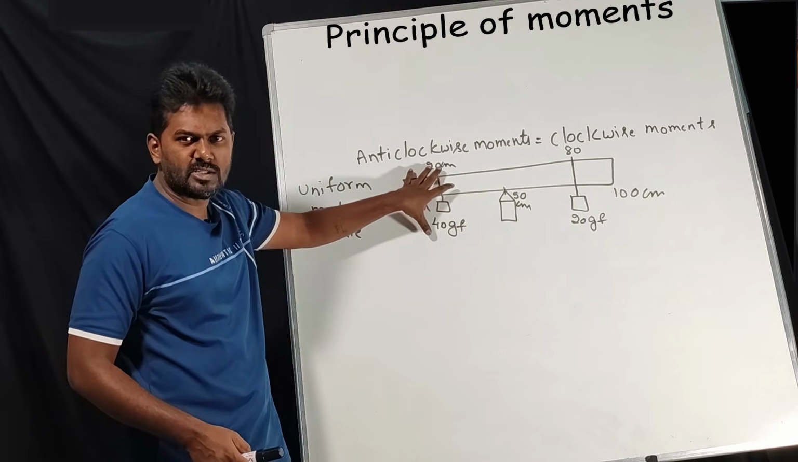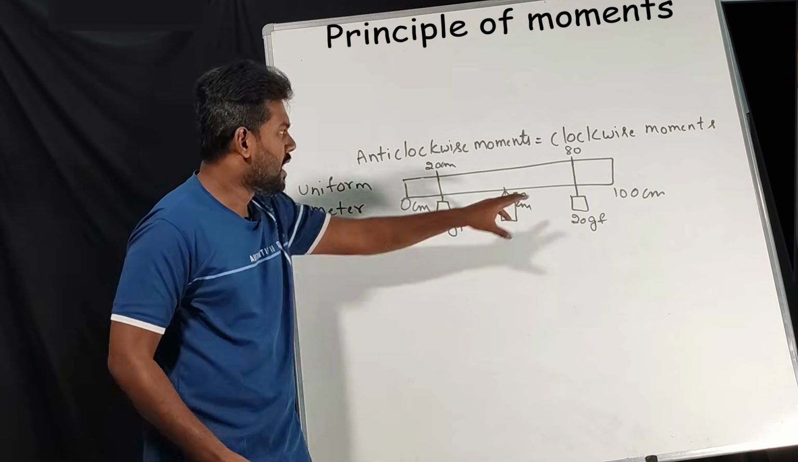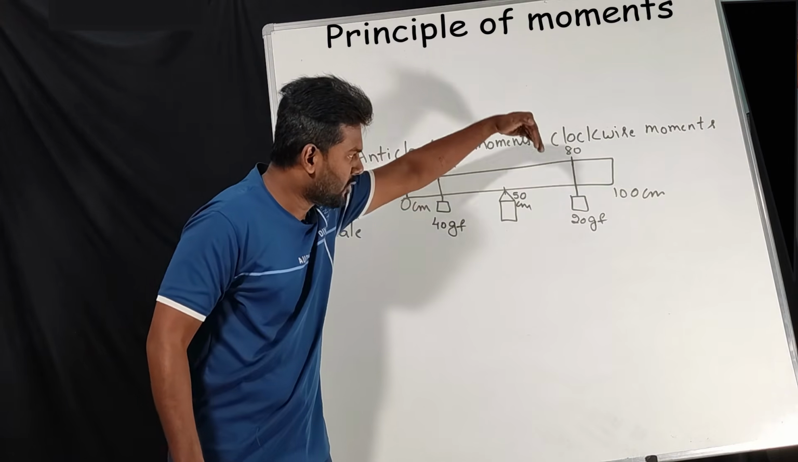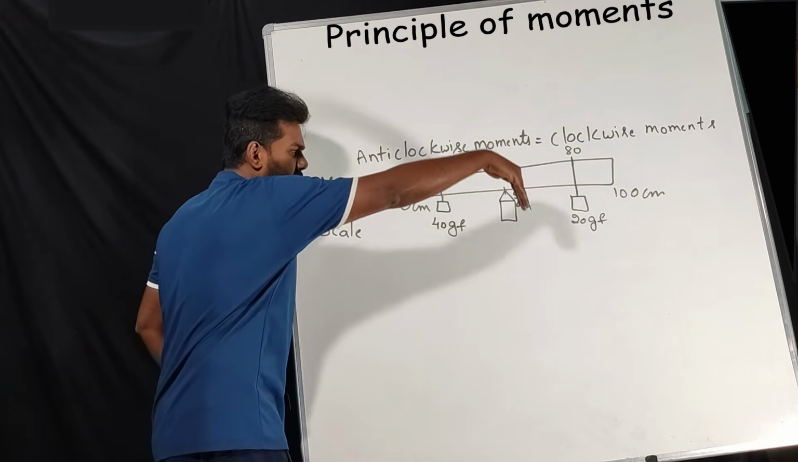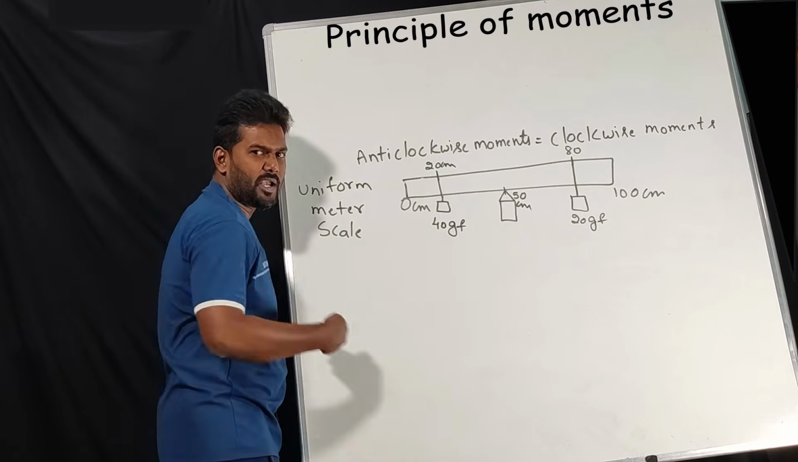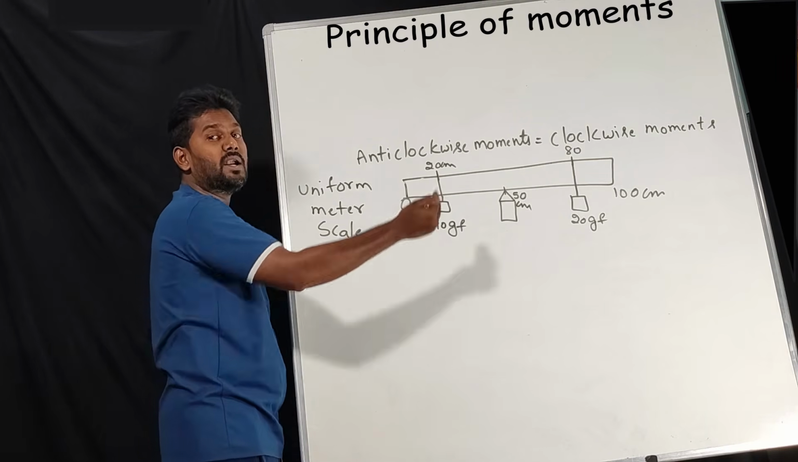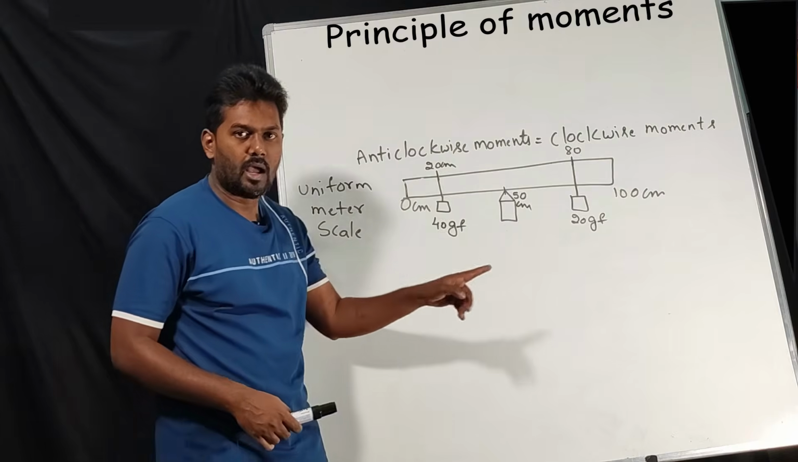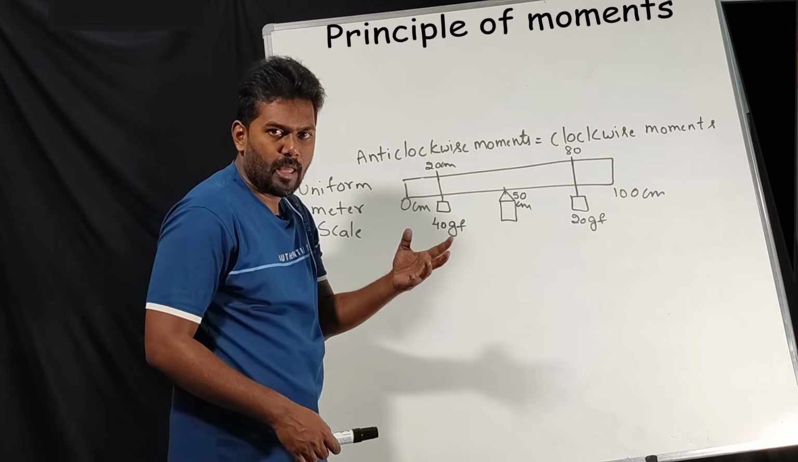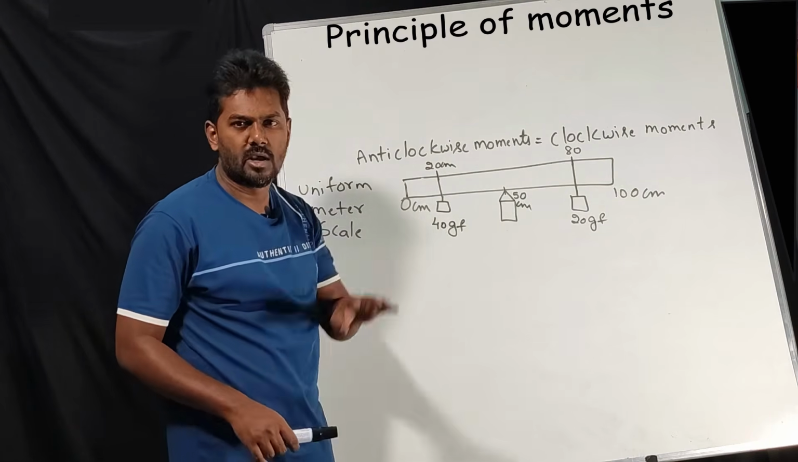Assume this load is not there, and only this one is there. So this will go in this direction. See, this is going in this direction. What kind of direction is this? Clockwise direction. So clockwise movement of any object due to load is called clockwise movements.